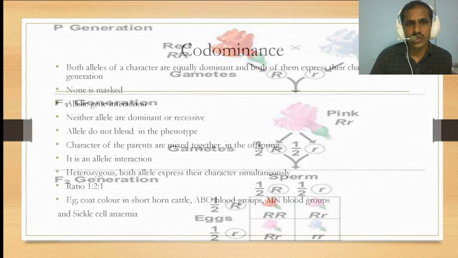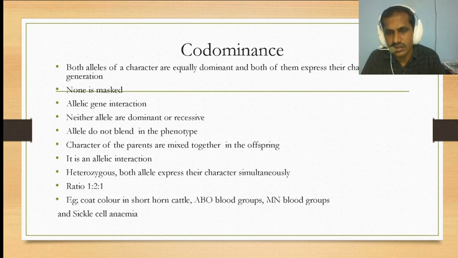Next we move to the topic of codominance. It is also non-Mendelian inheritance, and also an allelic interaction. What does it mean? Both allelic characters are equally dominant, and both of them express their character in the same generation. Once again, both allelic characters, from the male and female alleles, are equally dominant, and both express their character in the same generation. None of the alleles is masked by another. Neither allele is dominant or recessive here; there is no dominant and recessive.